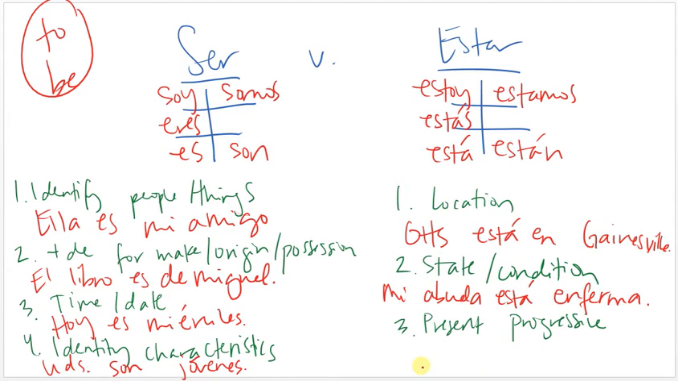And for estar, you're going to be using the present progressive. So if you have estamos bailando, we are dancing. If you have the progressive, which is the -ing, that goes with estar. So these are the general rules that you want to keep in mind when going between ser and estar.